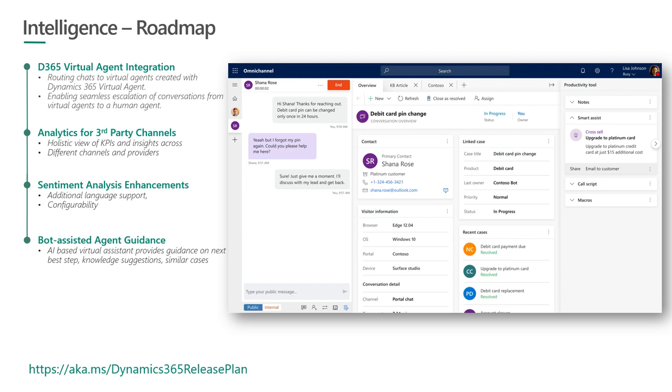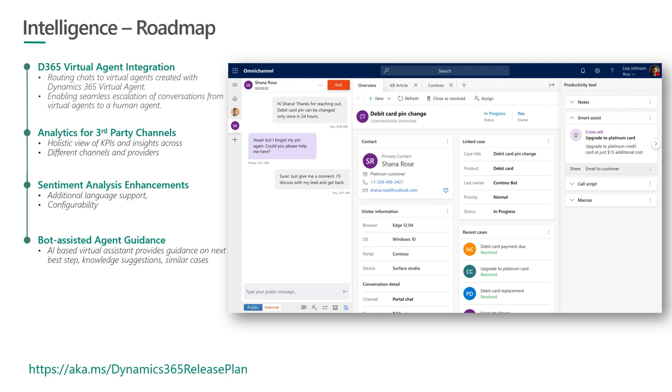Sentiment analysis enhancements include support for additional languages. As of now, it works on English only, so we'll expand the language support on that front. We will also improve the sentiment capability by providing that information to the agent as well. And we'll also provide an API so that you can look at the sentiment analysis information for a real-time conversation that is ongoing and also take corrective actions.